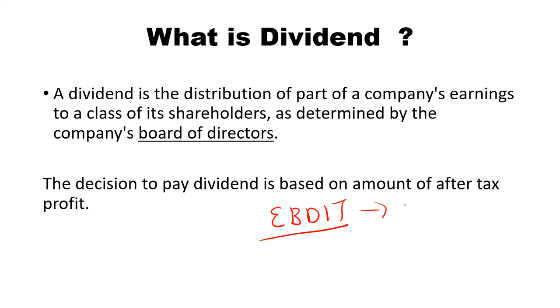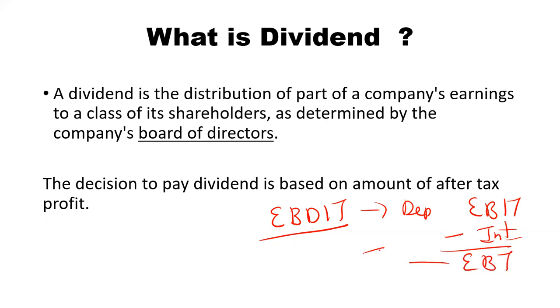Here first you subtract the depreciation. Then you will get the EBIT, earning before interest and tax. Then you reduce the interest. Then you will get the EBT, earning before tax. Then you reduce the tax and you will finally get the earning after taxes.